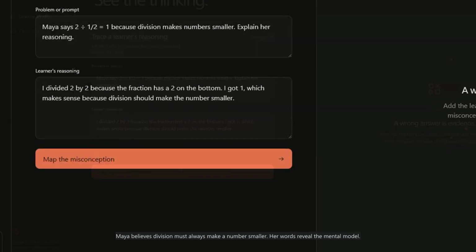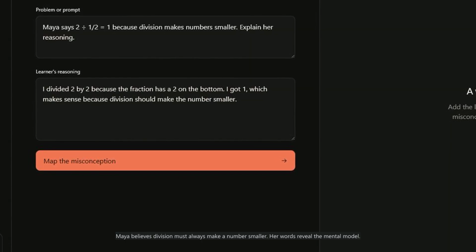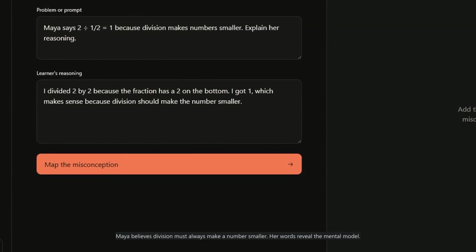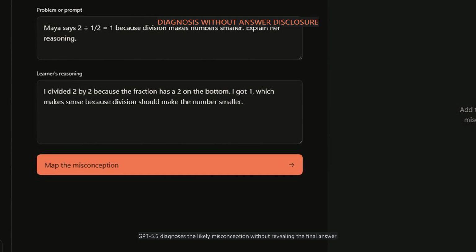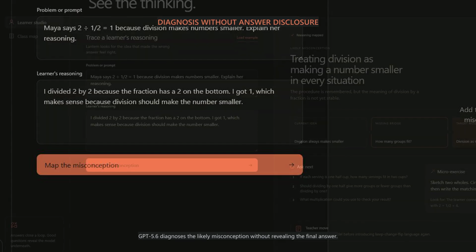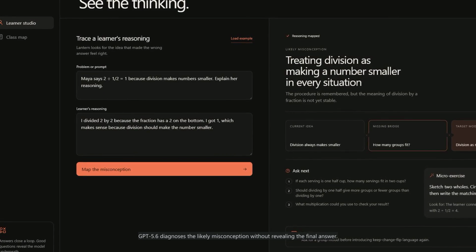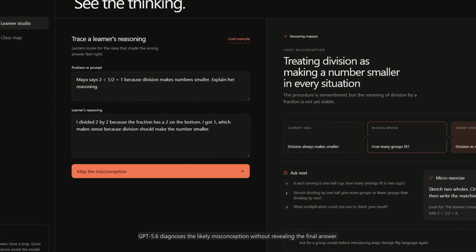Here, Maya believes division must always make a number smaller. That sentence tells us more than the final answer. Lantern uses GPT-5.6 through the OpenAI Responses API to diagnose the likely misconception, without revealing the answer.